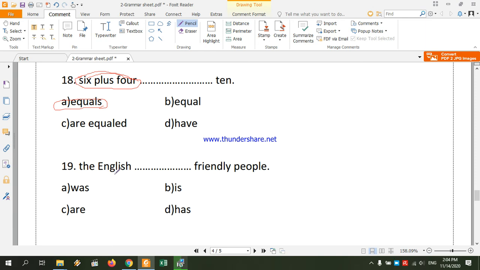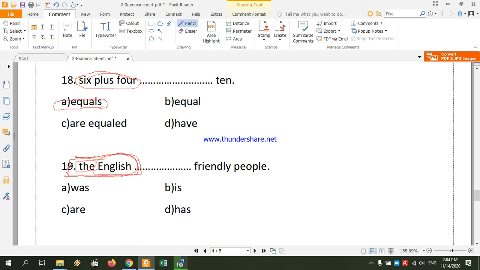The English, when we choose an adjective and precede it by "the", here we're not talking about the adjective, we're talking about a group of people who share a common feature or common characteristics. In this case, the English. Here we're talking about the English people or people from England.